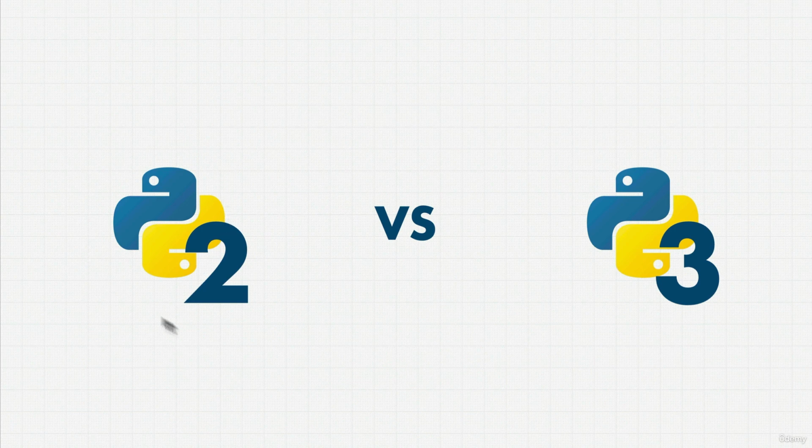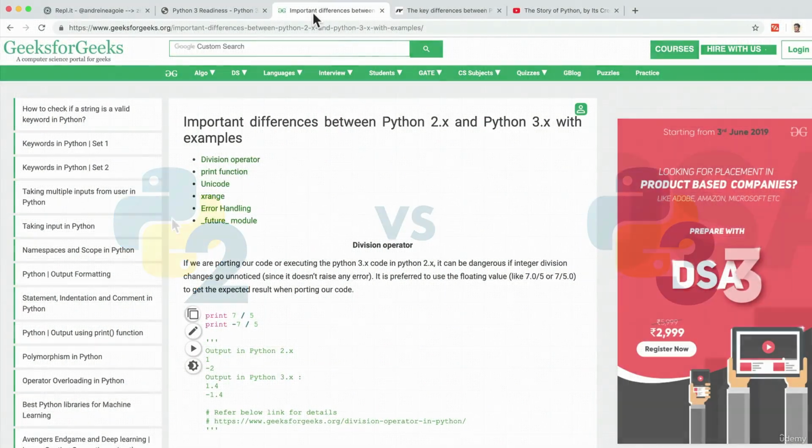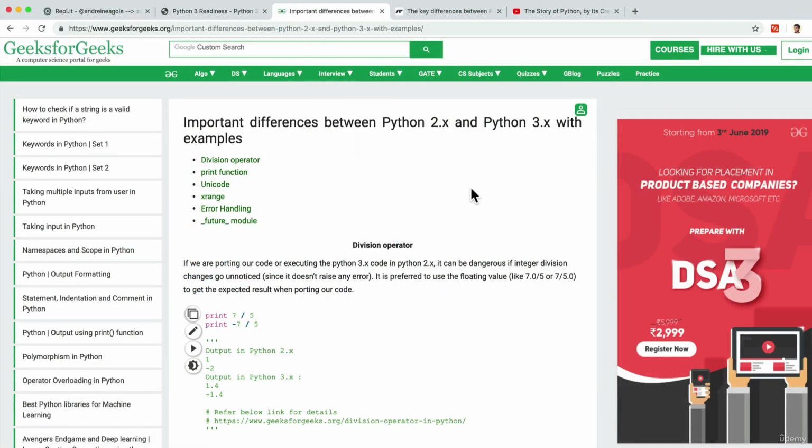Most companies that wrote their code in Python version 2 just kept Python version 2 because, for them to upgrade meant that they had to go through their code line by line and make some changes. Now, these changes weren't that significant. For example, I'll link to some resources, but don't worry, these are topics that we're going to cover throughout the course.